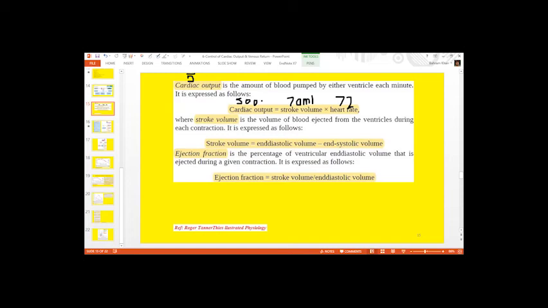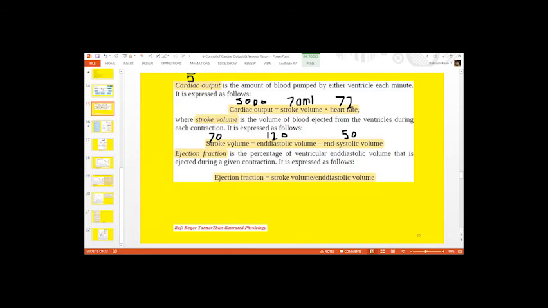Similarly, you must know the normal values of end diastolic volume. Stroke volume is the difference between end diastolic and end systolic volume. The approximate value of end diastolic volume is around 120 milliliters, from 110 to 120, and end systolic is around 40 to 50 or sometimes 60 milliliters. So if you subtract end systolic from end diastolic, this will give you a stroke volume of approximately 70 ml.